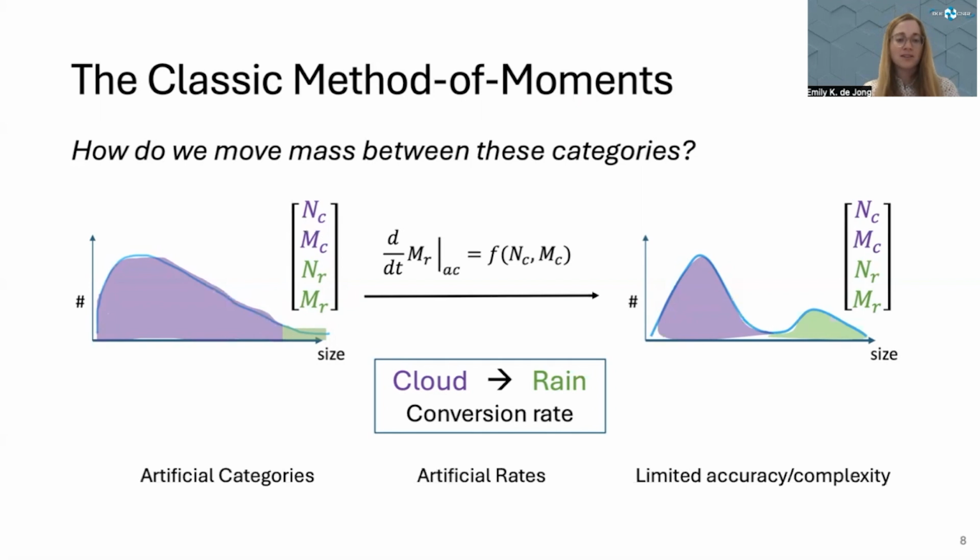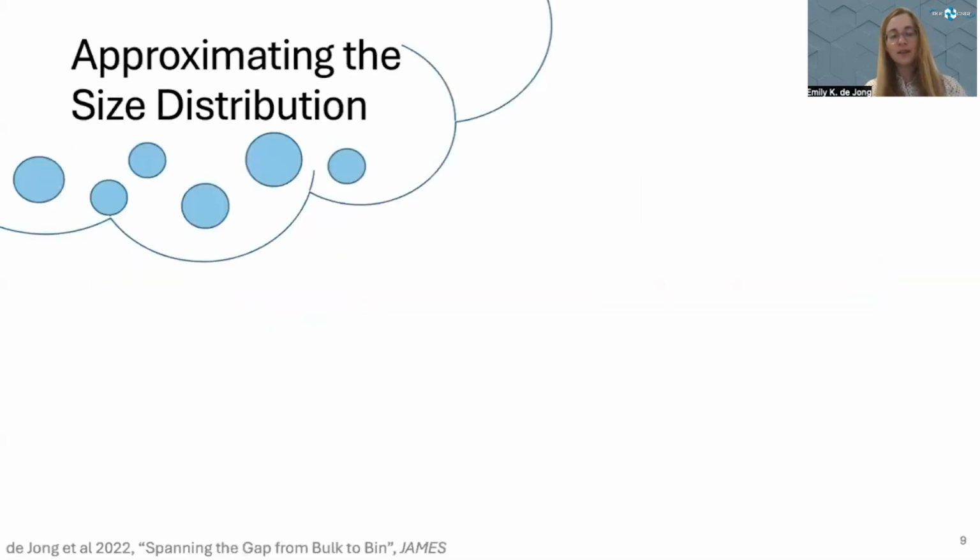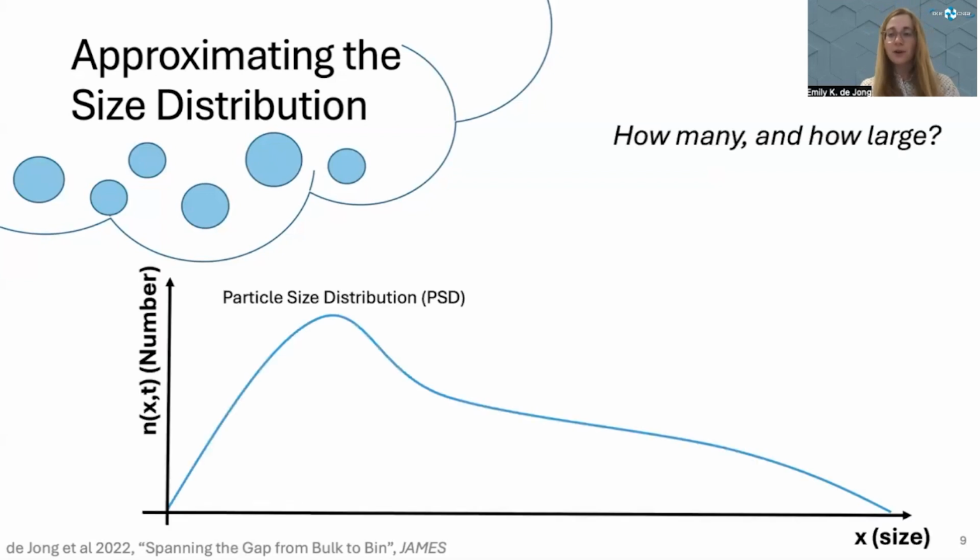But the problem here is that we began with artificial categories, cloud and rain, leading to the need for this artificial conversion rate. And more fundamentally, we're limited in terms of the accuracy or complexity that we can represent by making this fundamental assumption of two categories of hydrometeors. We'd like to do better. We'd like to approximate the size distribution itself in a way that's computationally tractable for a climate model. Again, asking this question of how many droplets are there and how large are they?